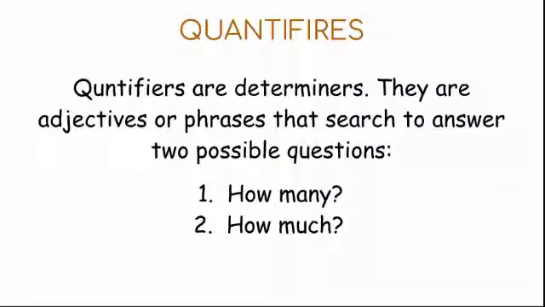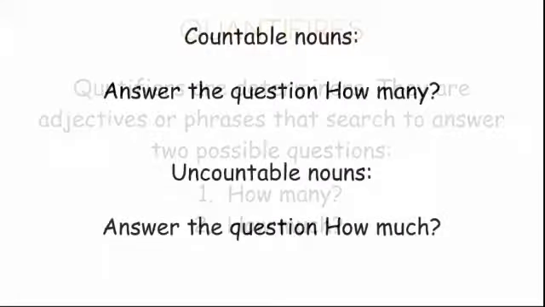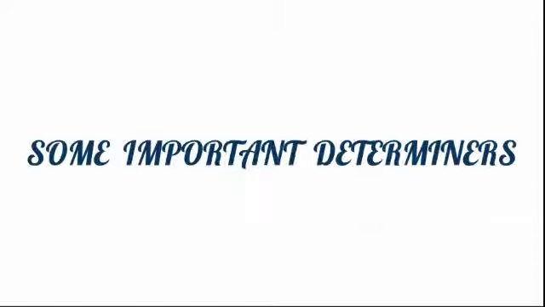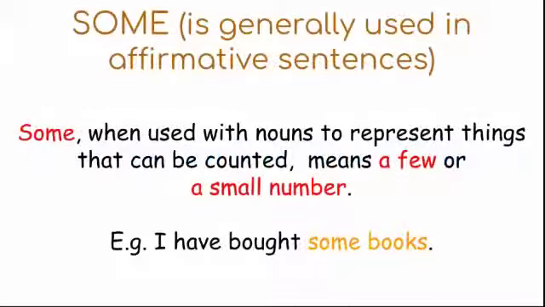Quantifiers are determiners. They are adjectives or phrases that serve to answer two possible questions: how many, how much. We can use how many for countable nouns and how much for uncountable nouns. Let's see some important quantifiers. First quantifier, some. Some is generally used in affirmative sentences.